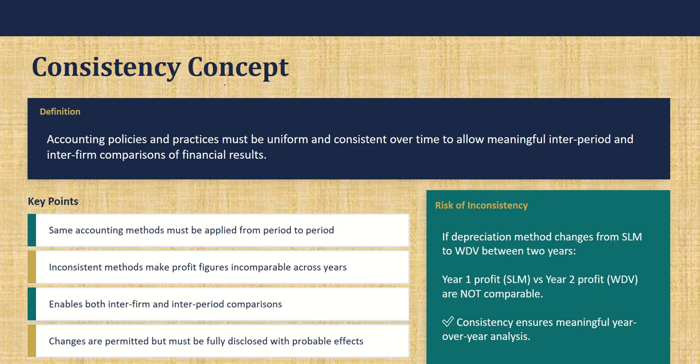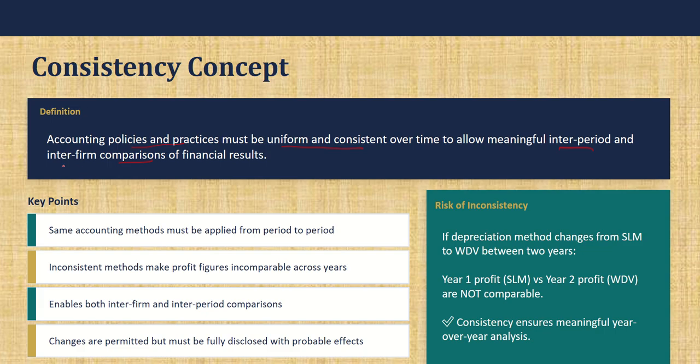Then consistency principle. Accounting policies and practices must be uniform and consistent over time. Why? That will ensure comparisons. What sort of comparison? Inter-period comparison: you can compare your current year statement with the previous year statement, or a statement from 10 years back.